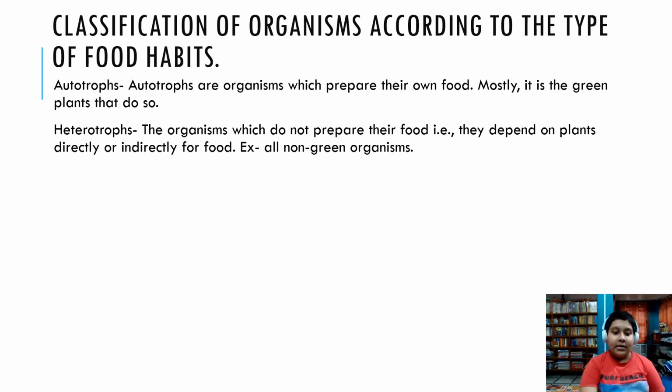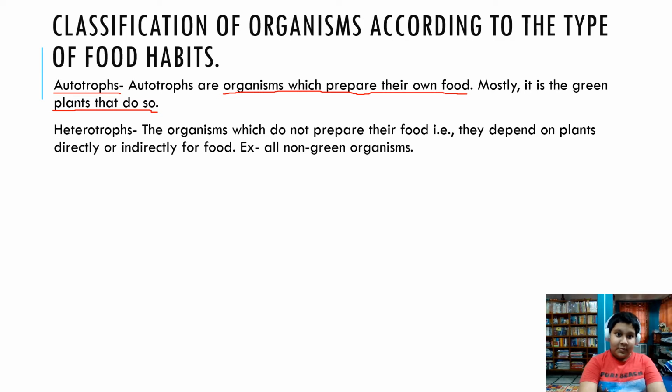Now, there are some organisms. Organisms are classified according to the type of their food. Now, autotrophs. What are autotrophs? We know that autotrophs are organisms which prepare their own food. The key word is: autotrophs prepare their own food. Mostly it is green plants, because they have a certain thing called chlorophyll. It is a pigment which we will cover in another chapter. The pigment chlorophyll helps the plant to make its food by photosynthesis.